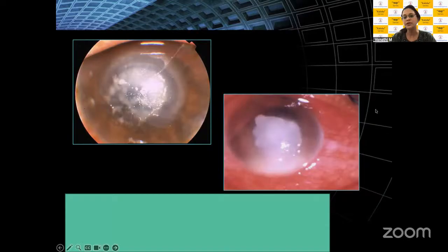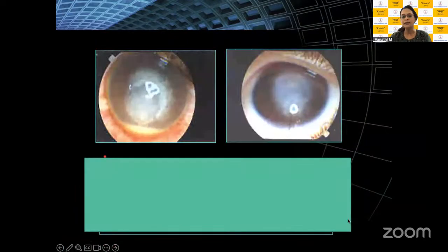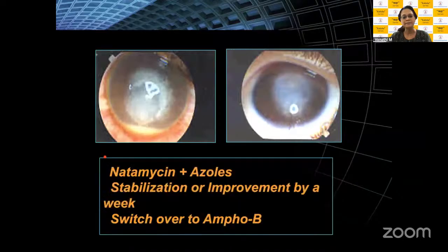Look how different it is here. Here it's just a superficial mycotic ulceration. You don't find so many infiltrates. You have an ulceration presenting here. Here you have a dry looking ulcer with multiple satellite lesions. Again, these are more of the fungal looks which you can get in your patients.